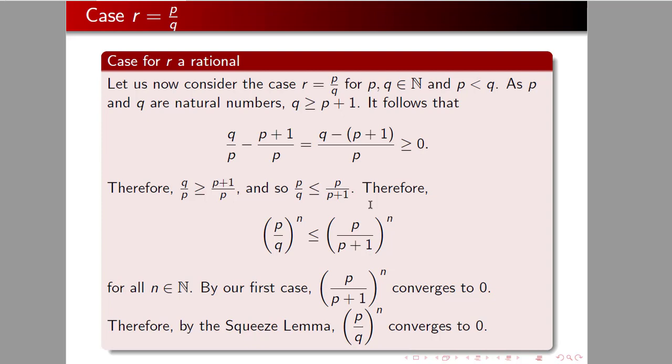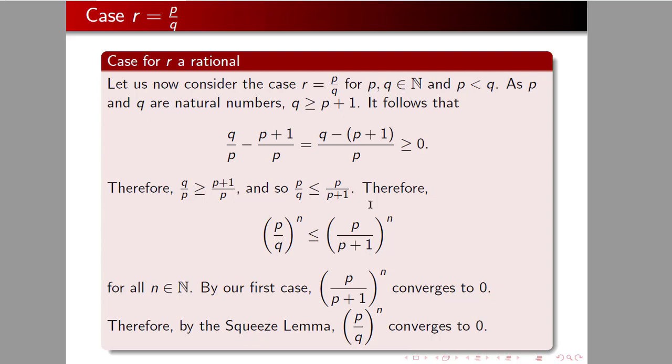Since p and q are natural numbers, I know that q is at least as big as p plus 1. And so q over p minus p plus 1 over q is equal to, again, q minus p plus 1 over p, which is bigger than 0. That is the way it has to be.